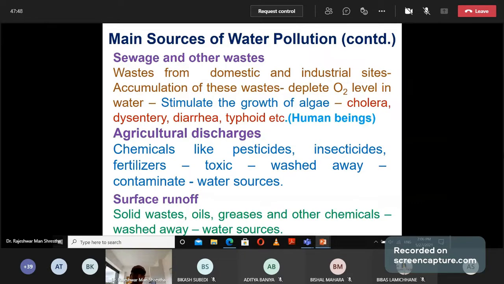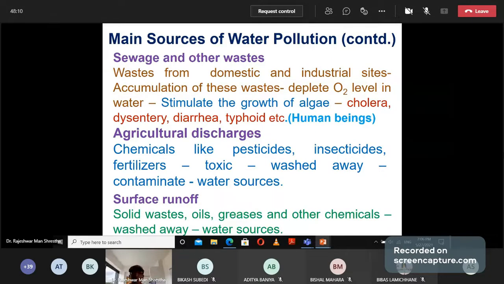And next, again, sources of water pollution: sewage and other waste from domestic and industrial sites will accumulate. When these wastes accumulate, they deplete the oxygen level in the water. And when the oxygen level is depleted, it leads to the growth of algae.